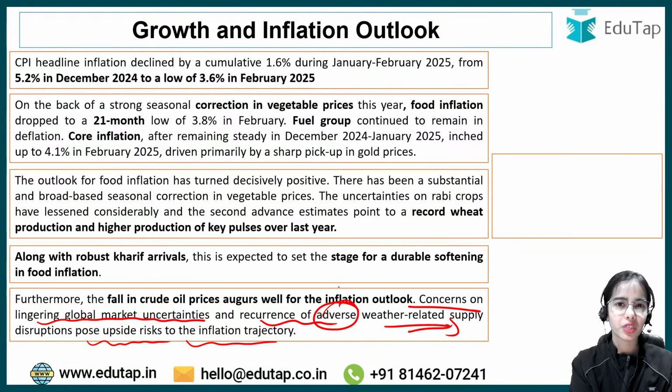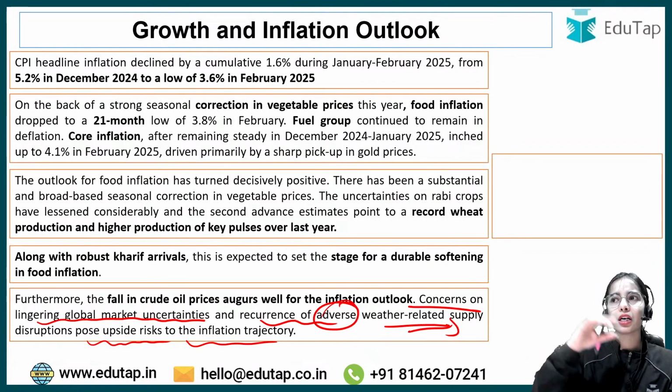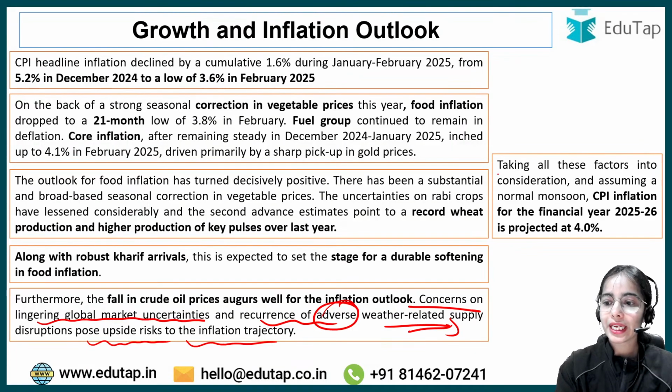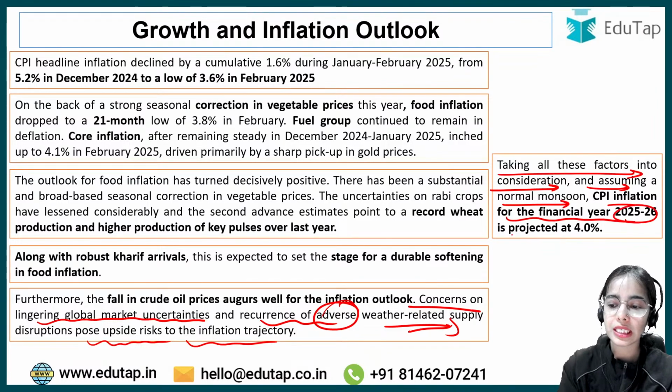But the RBI governor, in his speech, said that the El Nino effect, that is the volatile, weather related negative occurrences, are not expected much this year. Okay, taking all these factors into consideration and assuming a normal monsoon, CPI inflation for the financial year 2025-26 is projected at 4%. So that is on the target.